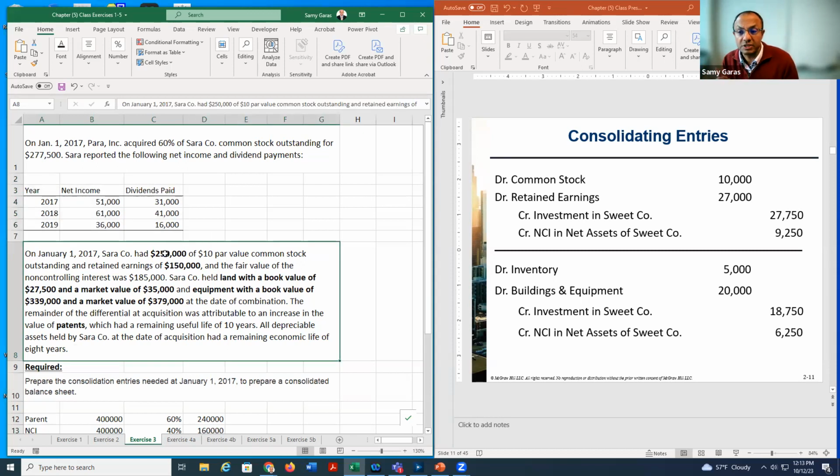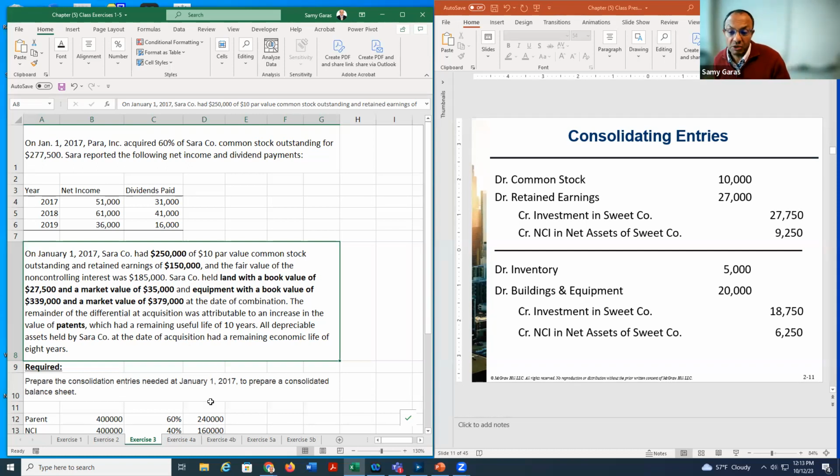the common stock for the subsidiary on the day of the acquisition was 250. The retained earnings 150, and this is what I'm going to put in my debit account. The fair value of the non-controlling interest is 185. The land has a difference between 27 book value and 35. So we have 7,500 difference between the fair value and the book value. And for the equipment, we have 40,000 difference between the market value and the book value.